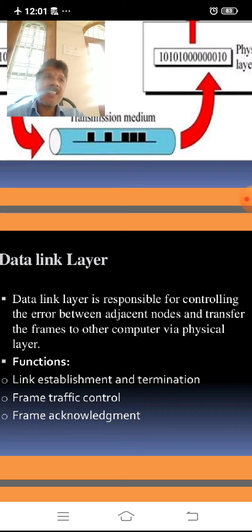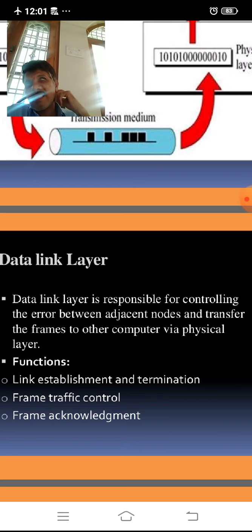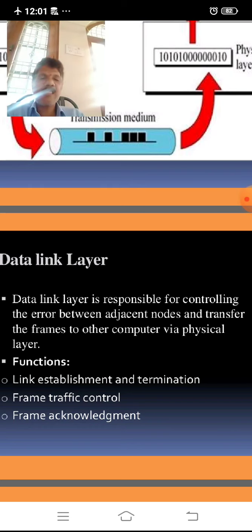After a particular frame arrives, the data link layer acknowledges that the frame is received at the particular end, which is given as the address when sending the data.